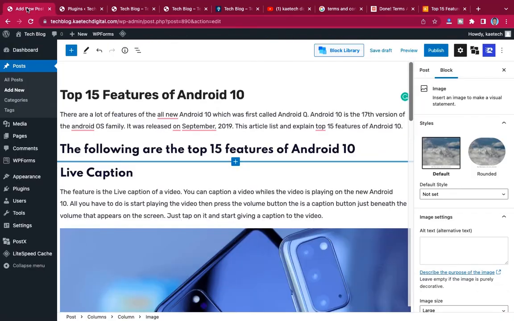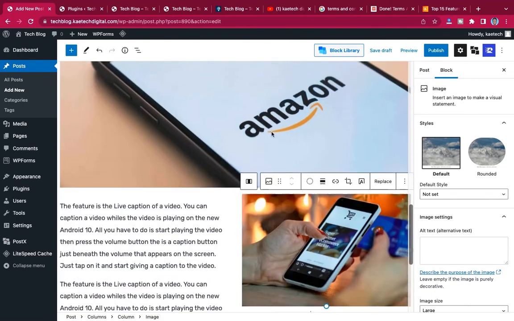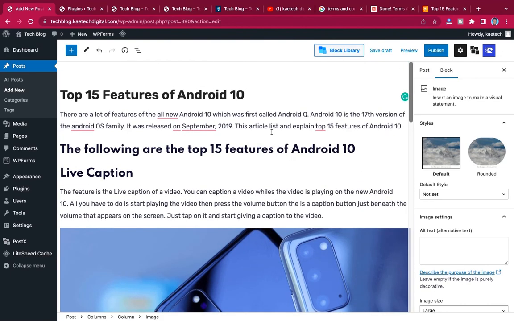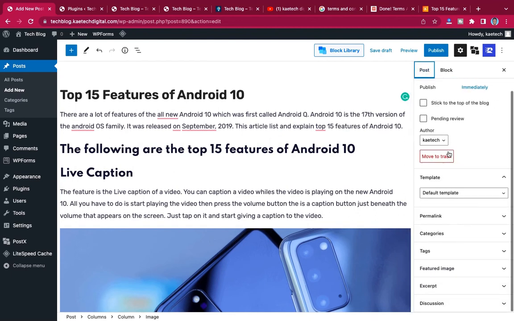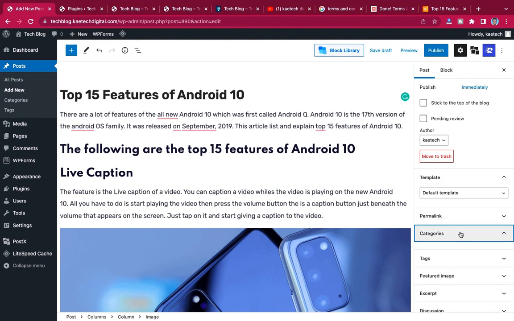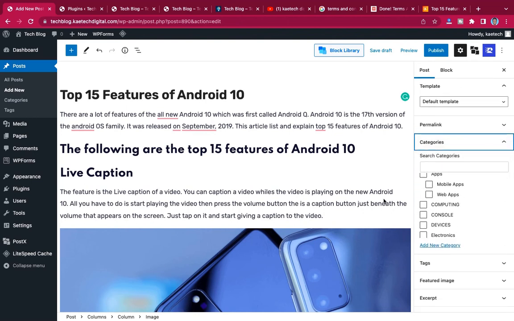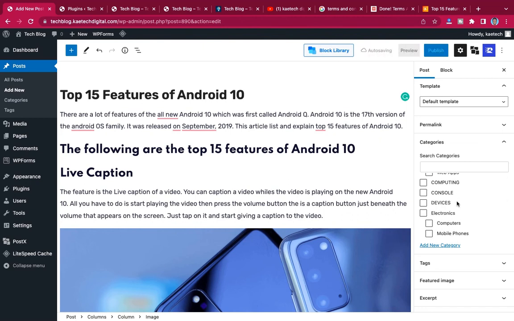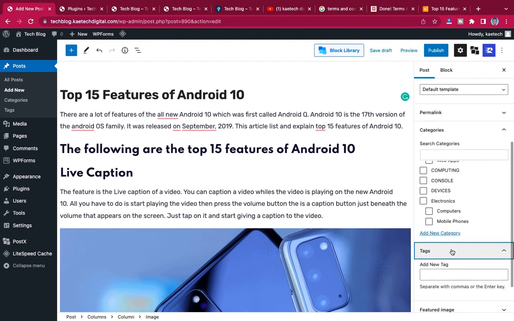After creating all this amazing content, you need to set a featured image for your post. First you direct the post to a category. This one is about apps. Let's say it is about this app. This is apps, this is also apps. It is a mobile app, not a web app. So you direct it to that category, and then you can give it tags. So let's say Android